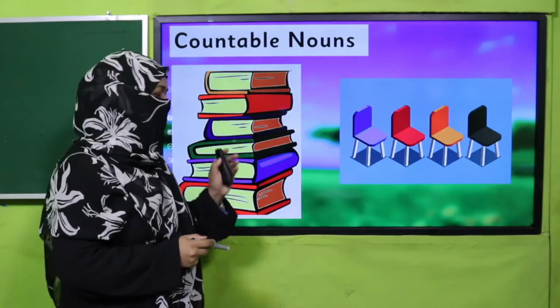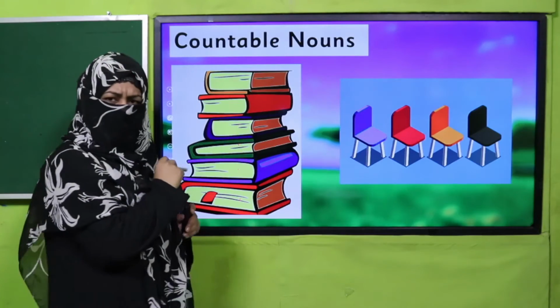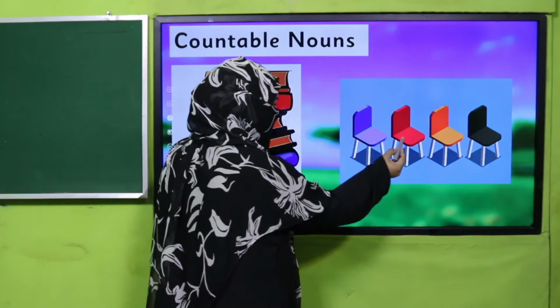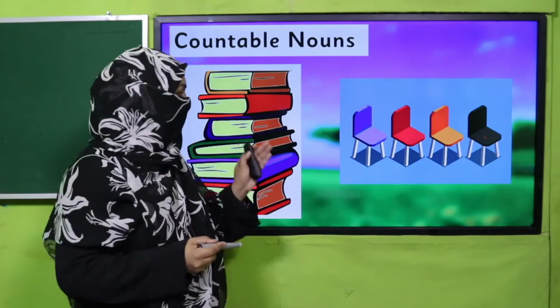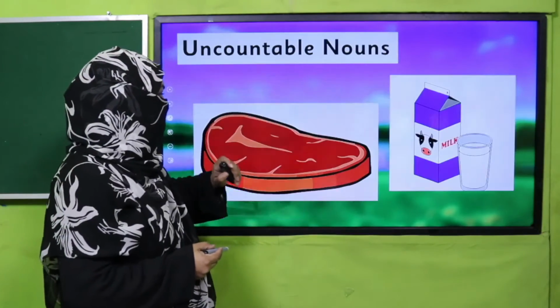Look at this. Can we count these books? 1, 2, 3, 4, 5, 6. Yes, there are 6 books. It's countable. Can we count these chairs? Yes. 1, 2, 3, 4. There are 4 chairs. It's countable. So books are countable nouns. Chair is a countable noun.